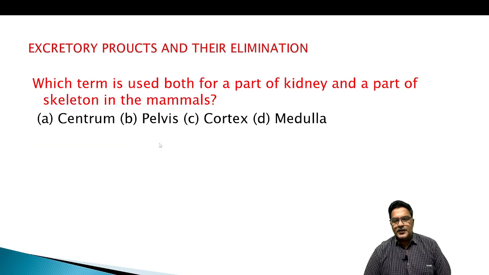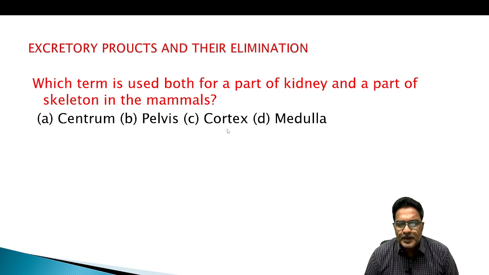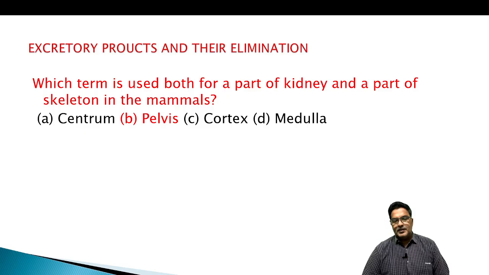Which term is used for both a part of kidney and part of skeleton in the mammals? Centrum, pelvis, cortex and medulla. Part of skeleton and part of kidney. Cortex and medulla you might find somewhere else like ovary in the human reproduction, female reproductive system. Pelvis, centrum. Centrum is a part of vertebral column. Pelvis. Pelvic bone, we say.